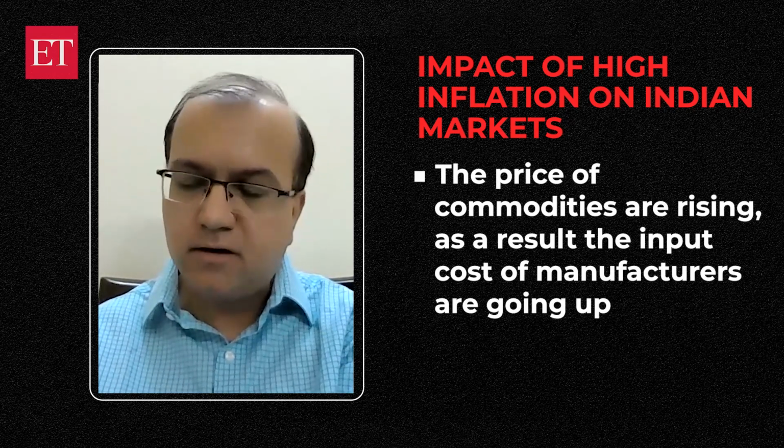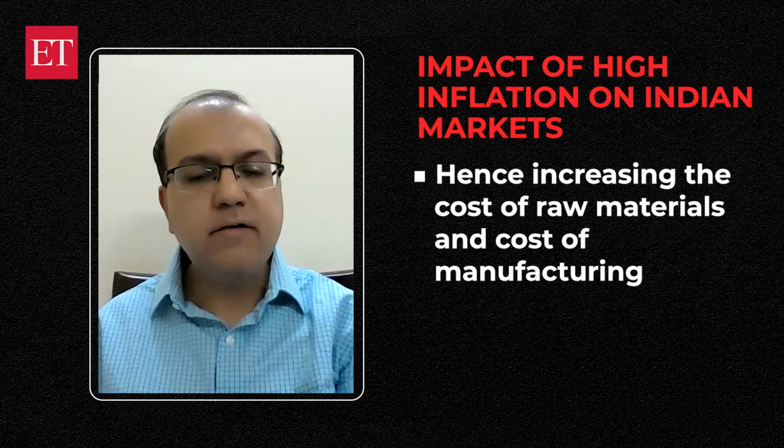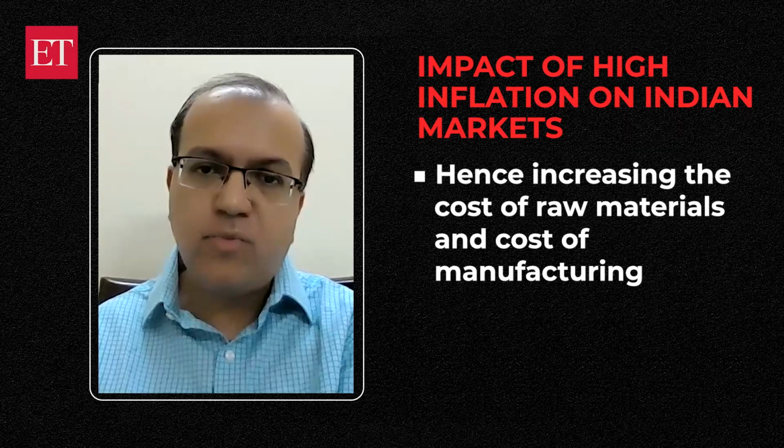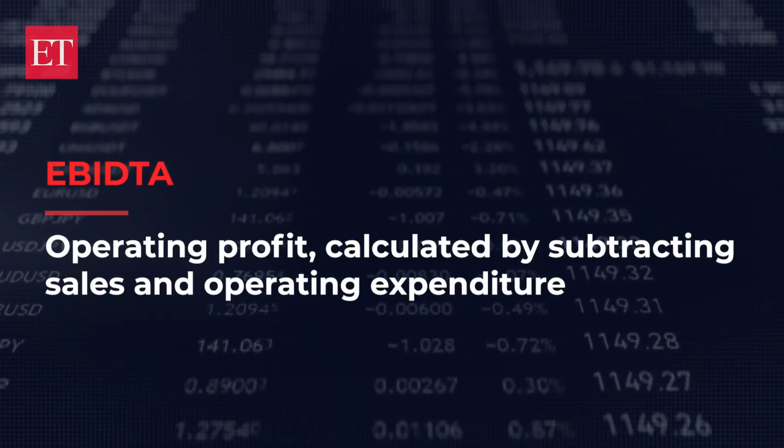As a result, the input cost of the manufacturers is going up. So as a result, the operational cost of the manufacturers is increasing. Basically, it hits the company's EBITDA margins as well as the profitability. The other thing is that we can also look at the raw material cost as a percentage of sales in the BSE 200 index. That has gone up from 35.6% in December 2020 quarter to 39.4% in December 2021 quarter. We've calculated it on an aggregate basis.